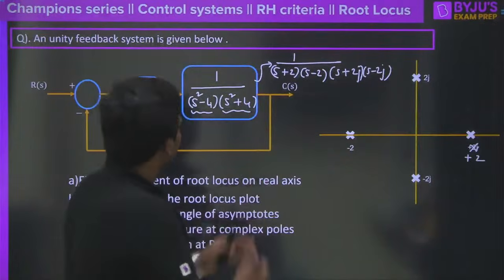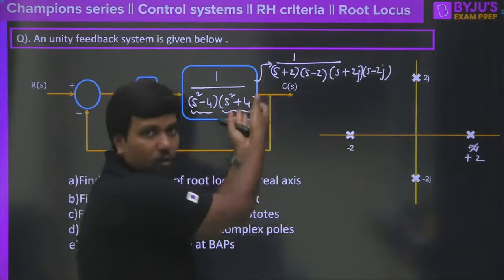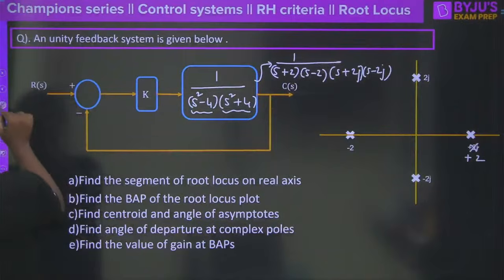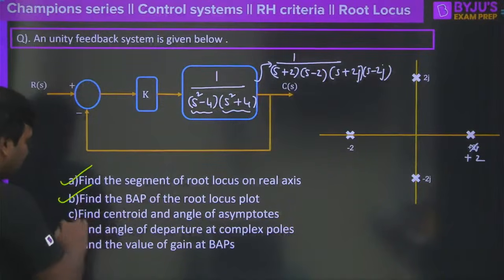There is no complexity. I have just taken this and expressed the pole-zero plot of the open loop system here. Now, the question is: first, find the segments on which the root locus exists. Second, find the breakaway point of the root locus, find the centroid, and so many other things.